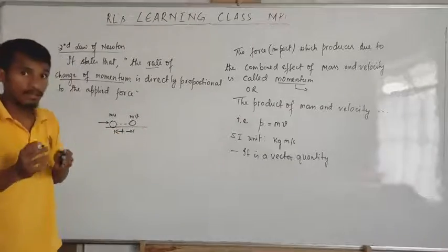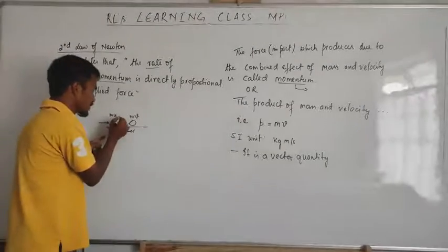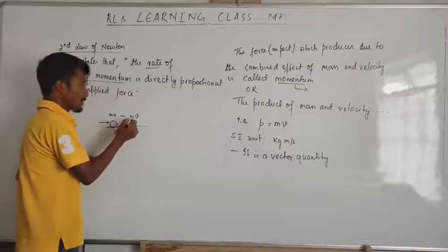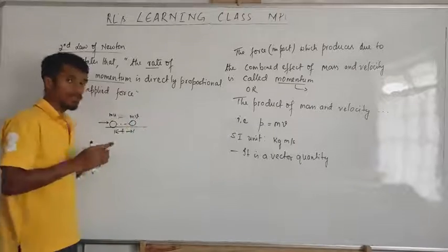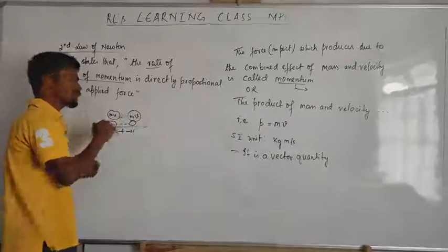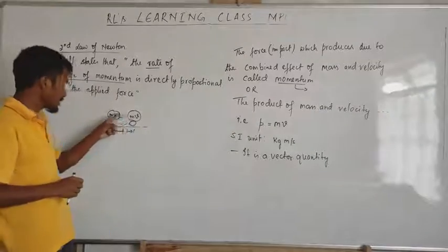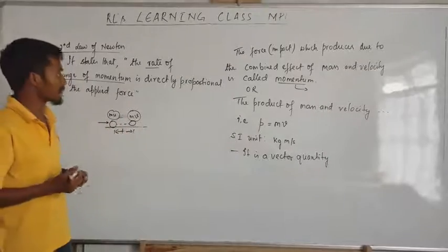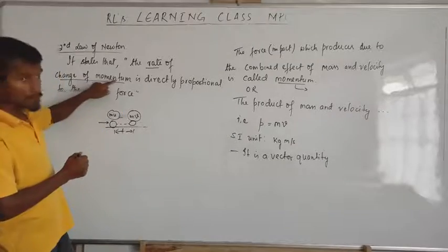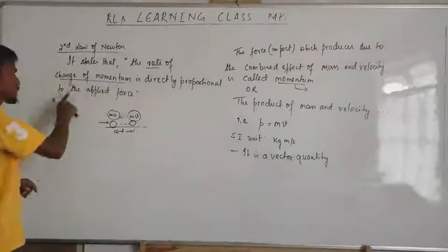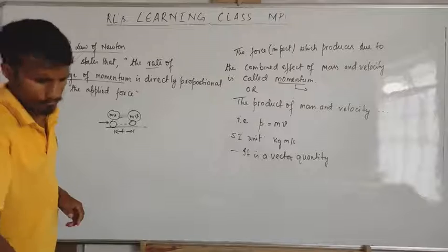Then at this particular time, what is the change in momentum? mv minus mu. That's the change. Change means difference. This is the final momentum, and this is the initial momentum. Then the rate of change of momentum is directly proportional to the applied force.